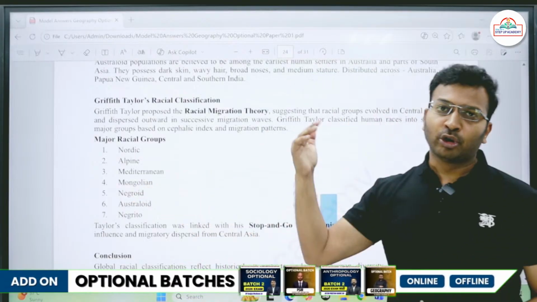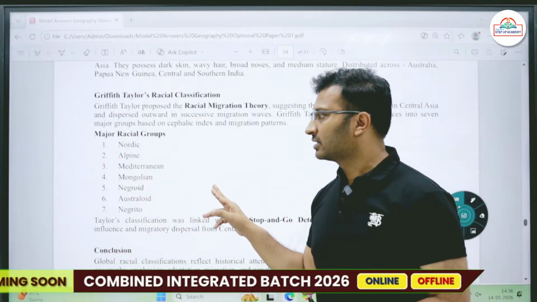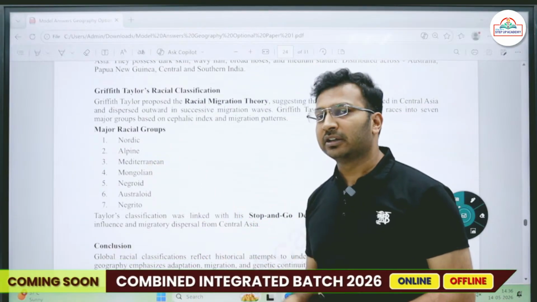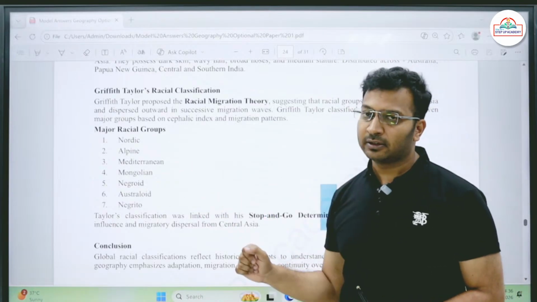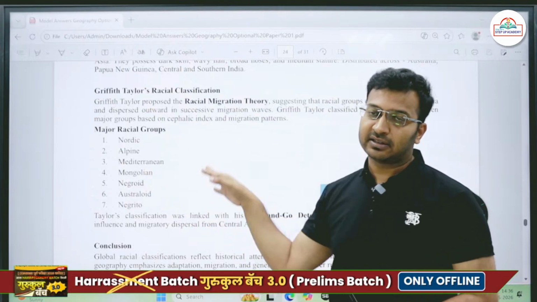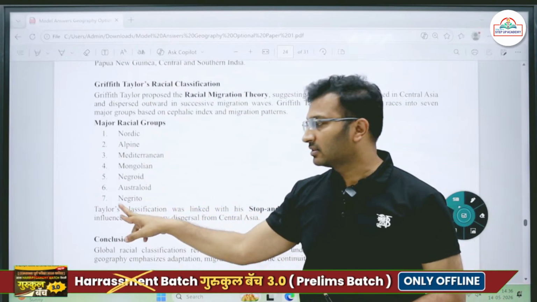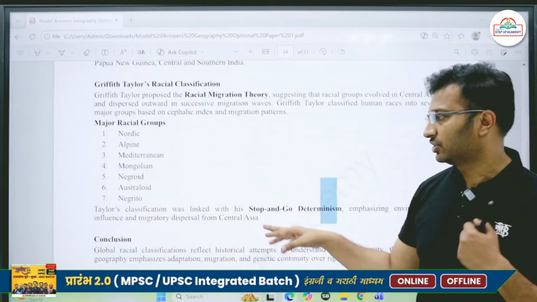Then came the Mongolian race, which was in the eastern part of the Mediterranean. Then the Negroid race, found in Africa. Then the Australoid race, found in the southern part of India as well as in Australia. Then the Negrito race. There is a difference between Negroid and Negrito. Negrito race is mostly found in the South Asian region.